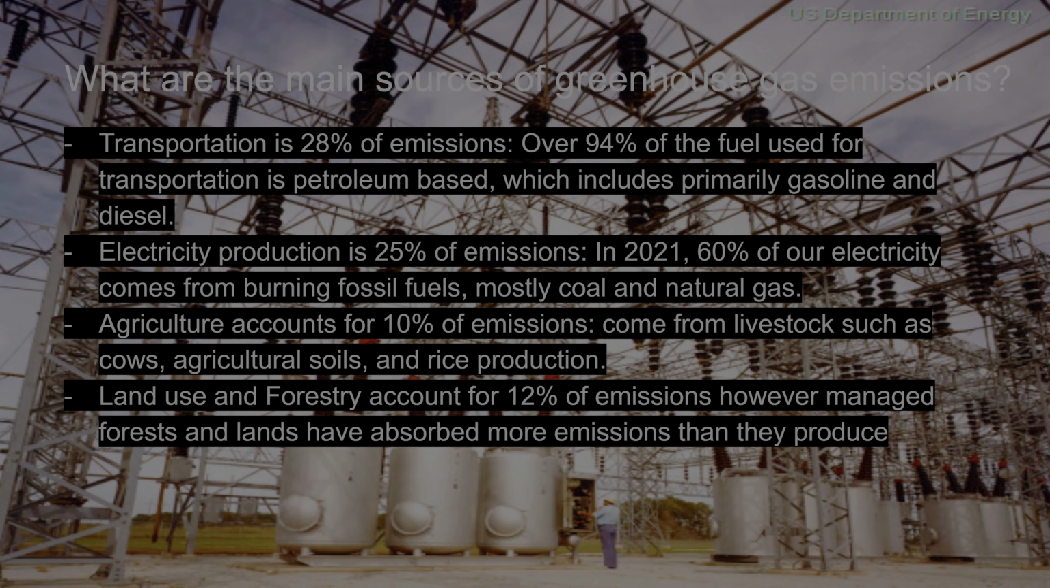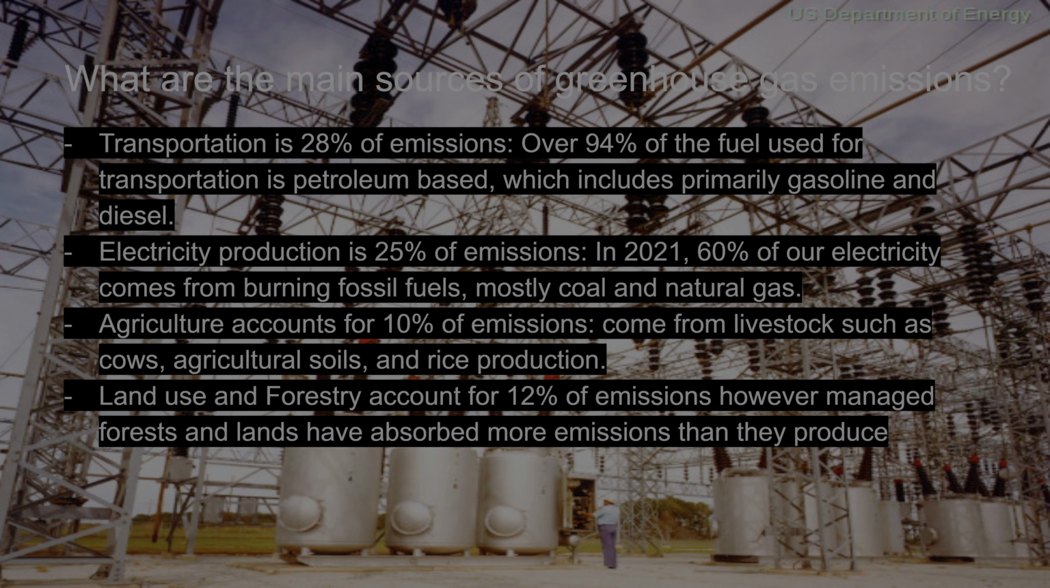What are the main sources of greenhouse gas emissions? Transportation is 28% of emissions. Over 94% of the fuel used for transportation is petroleum-based, which includes primarily gasoline and diesel. Electricity production is 25% of emissions. In 2021, 60% of our electricity came from burning fossil fuels, mostly coal and natural gas.